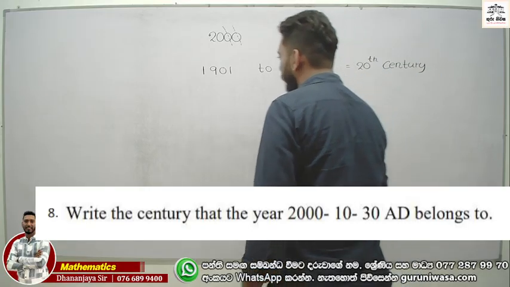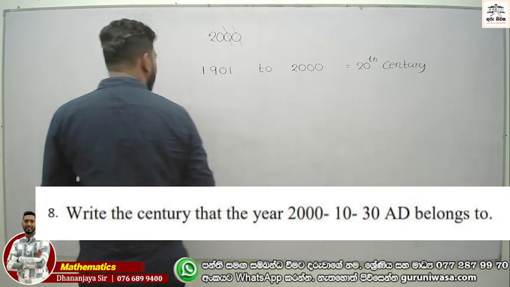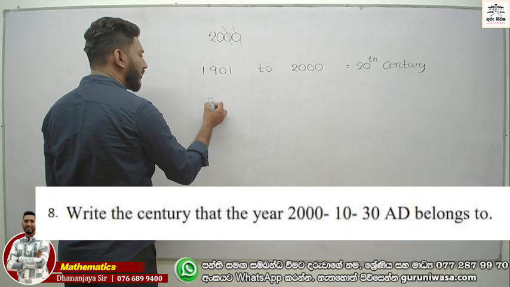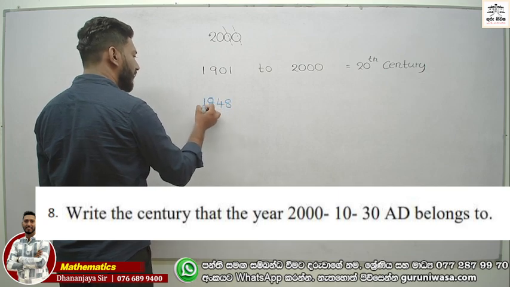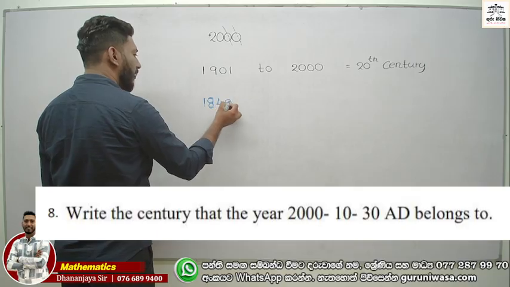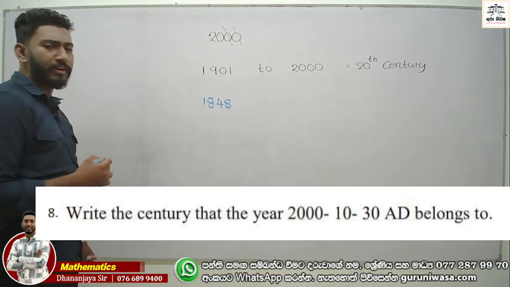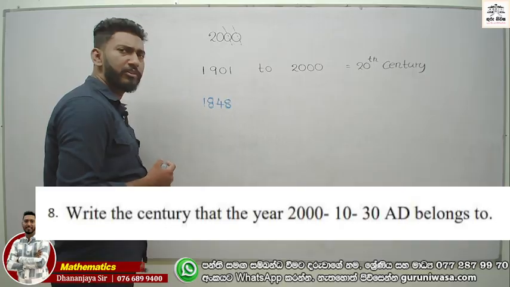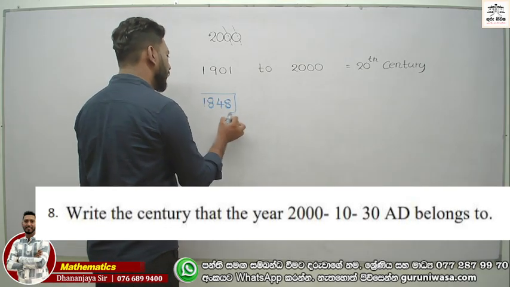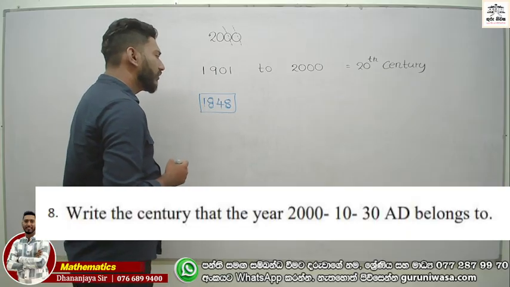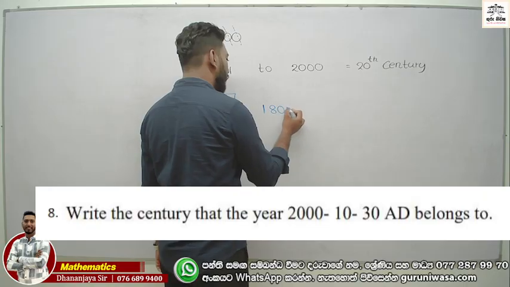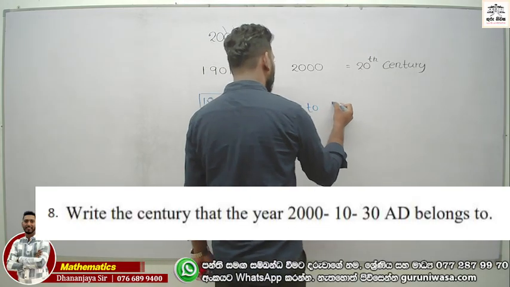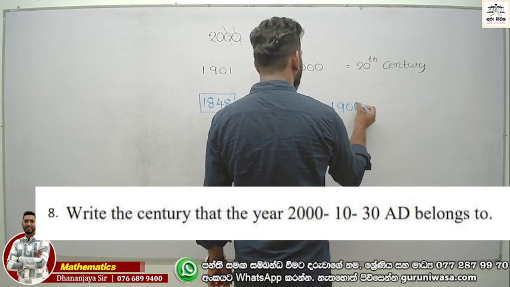Now, look at this example: 1848. Tell me what is the century relevant to this year. We know 1848 belongs to 1801 to 1900. Now eliminate the two zeros.